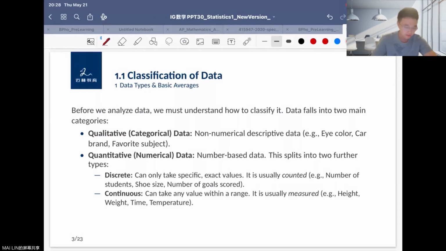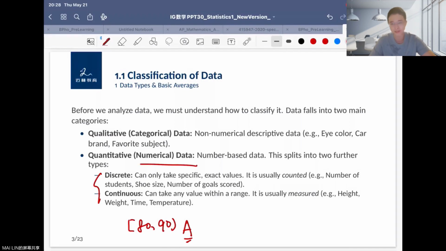We can also divide them into two parts. First is called discrete data, which means they are very specific and exact values. Another is called continuous, which means the data is in a range. Like your grade is from 80 to 90, but you don't know your real grade, but you get an A in the final. We can say A is not continuous status, it's categorical data, but 80 to 90 is a kind of continuous status in numerical data.